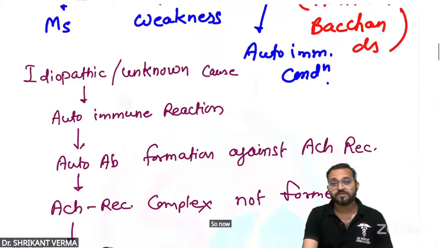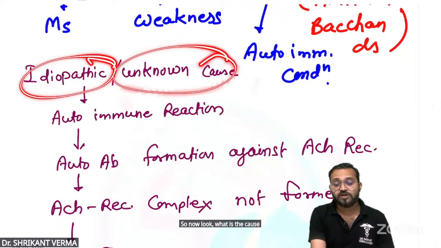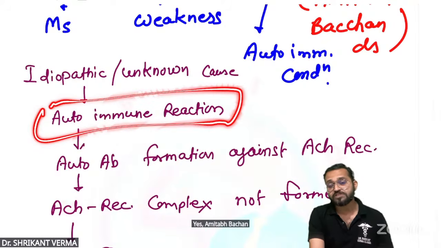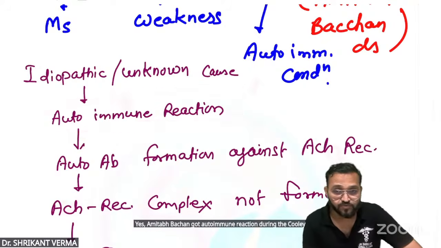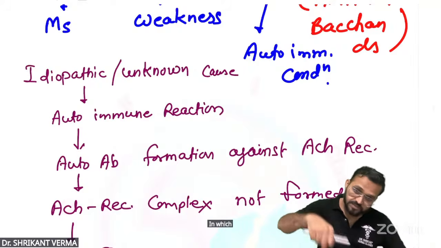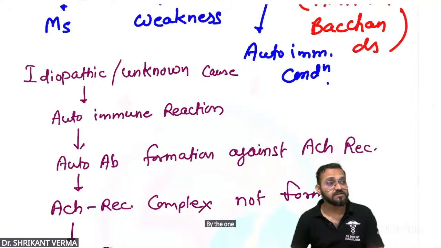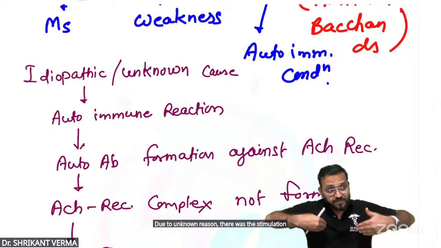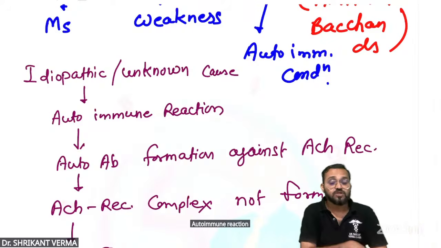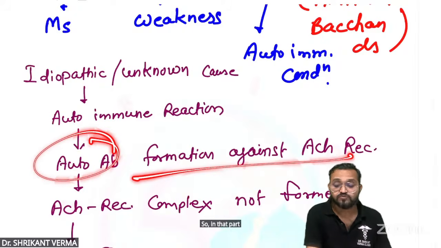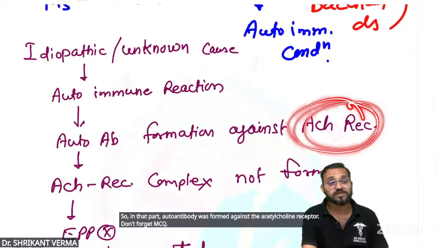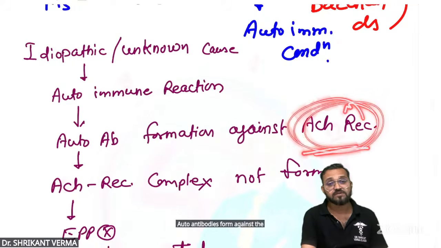Now look, what is the cause? Idiopathic, or unknown cause. Amitabh Bachchan got an autoimmune reaction during the Coolie movie, in which he was hit by a villain. So due to an unknown reason, there was stimulation of an autoimmune reaction within the body. In that, autoantibodies were formed against the acetylcholine receptor. Don't forget, MCQ: autoantibodies are formed against the acetylcholine receptor.